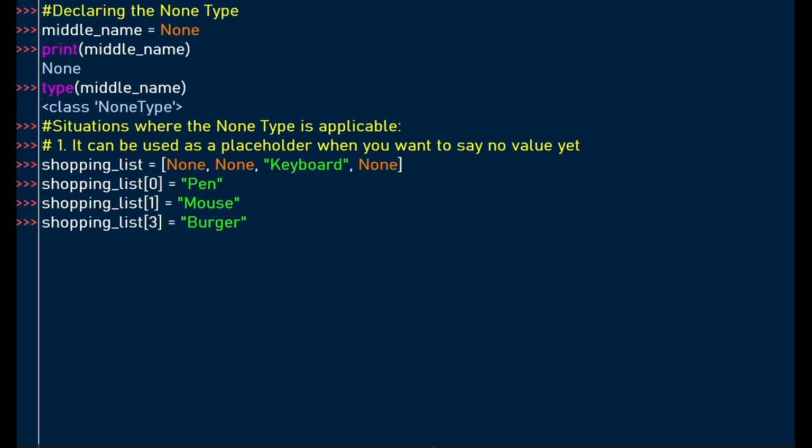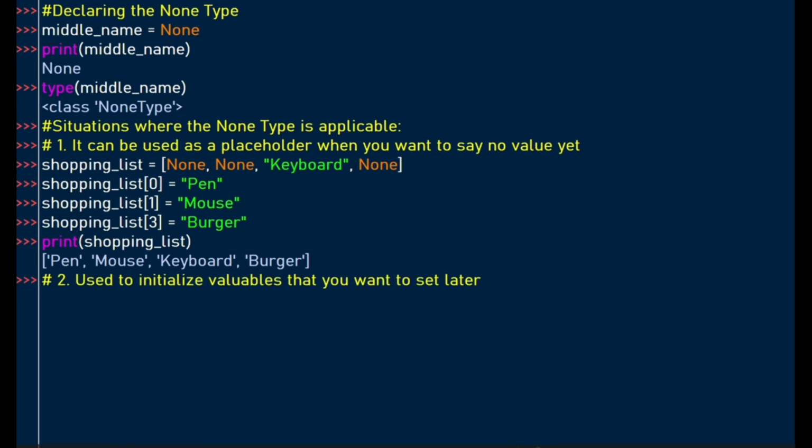Then at index number 3, we insert a bigger item. Print the list. The list with inserted values will look like this. So we have a pen which was inserted at index number 0, then mouse which was inserted at index number 1 there. Then the keyboard remains the same, then the new item at index number 3.